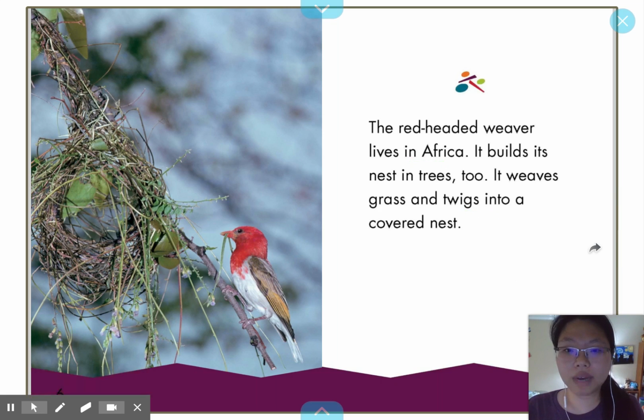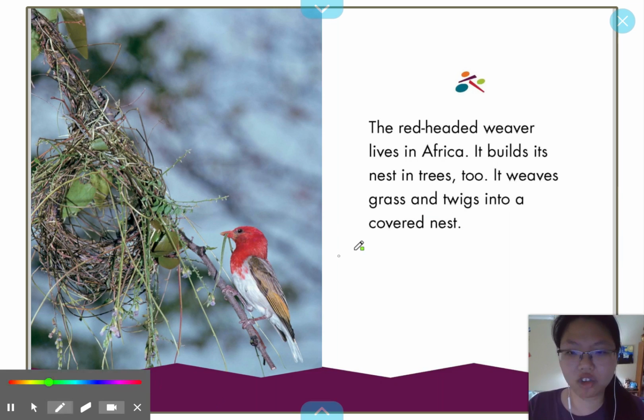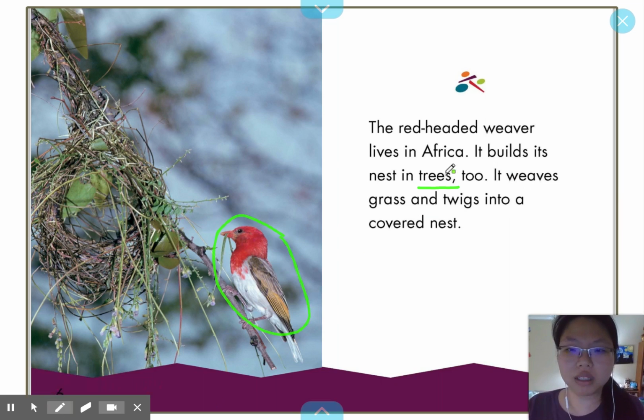The red-headed weaver lives in Africa. It builds its nest in trees too. It weaves grass and twigs into a covered nest. I see the word tree again in this page. And you know what I notice? There is not only a picture of the tree, but there's also a picture of a bird. And this bird's name is red-headed weaver.